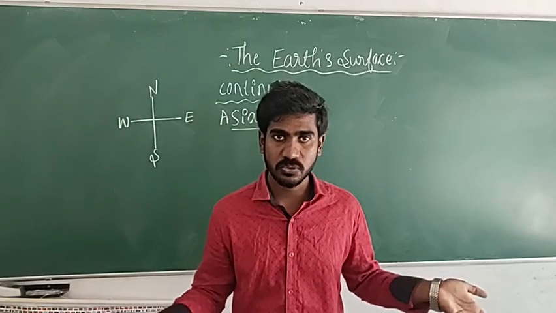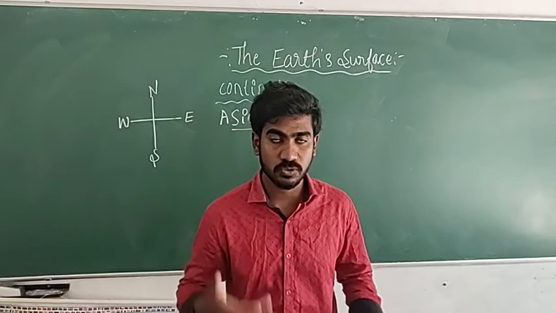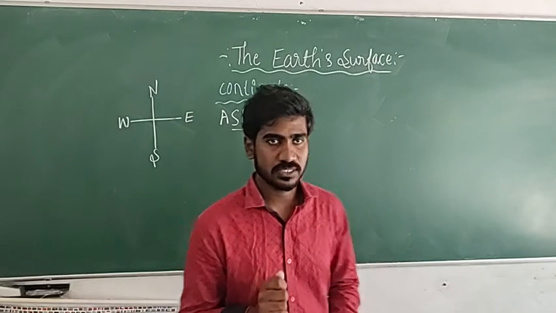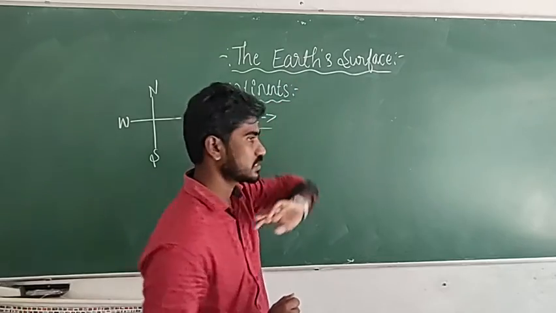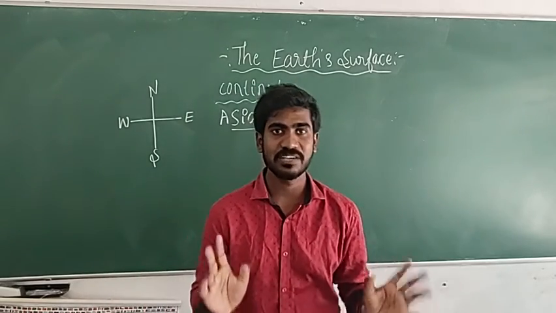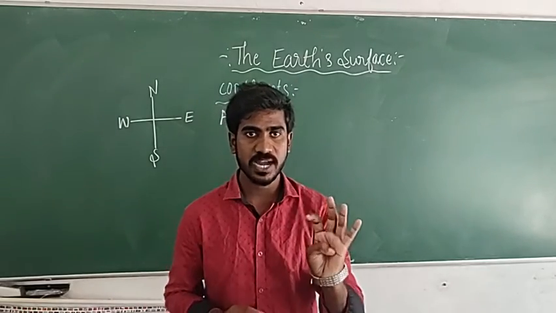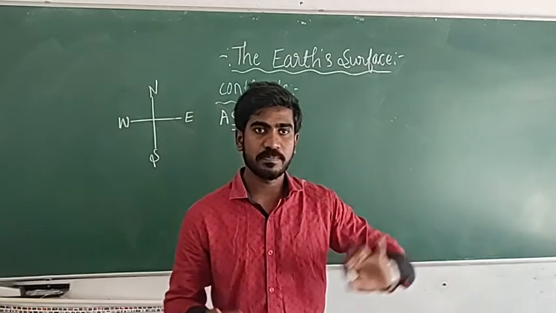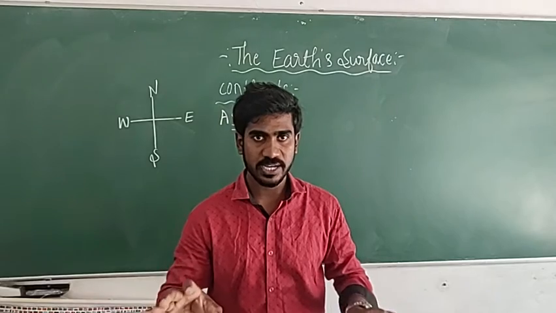Let us see what those 7 continents are and why they are famous. What is the chapter name? This is right: The Earth's Surface. On the Earth's surface, mainly we can see 2 things: one is continent, another one is ocean. The continent is a separate study, and the ocean is a separate study.